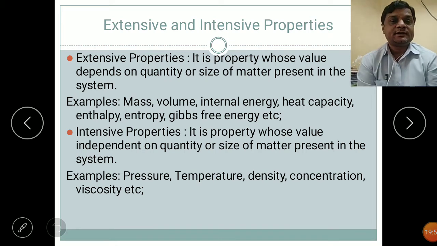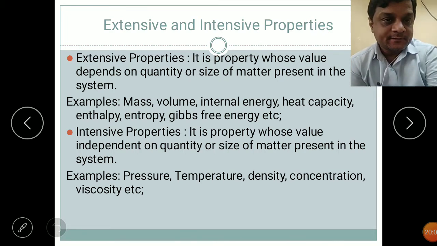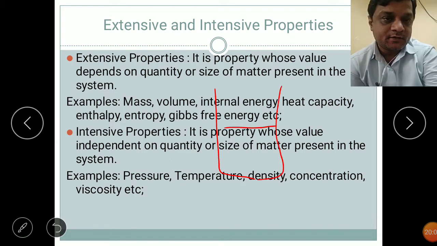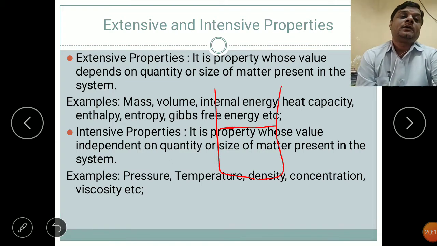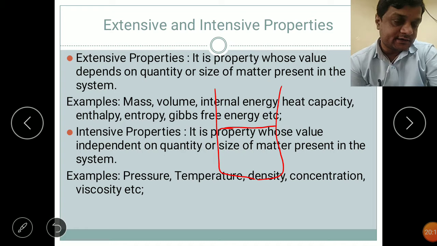Now what is an intensive property? It is a property whose value is independent of the quantity or size of the matter present in the system. Same thing, we take the example of a beaker that contains 500 ml of water. The examples of intensive properties are pressure, temperature, density, concentration, viscosity, etc.